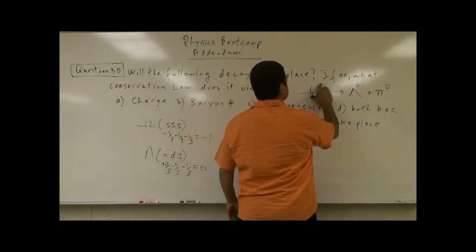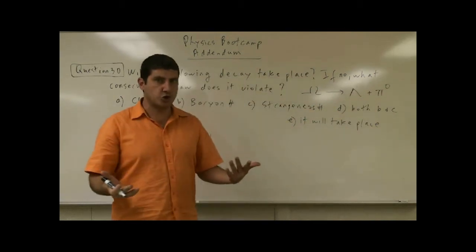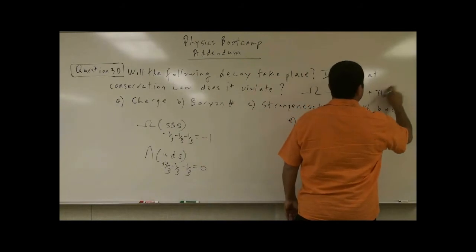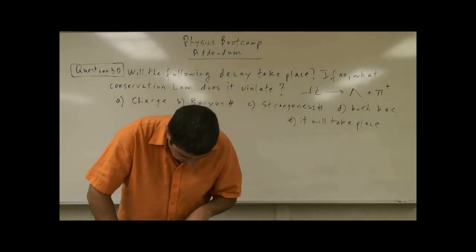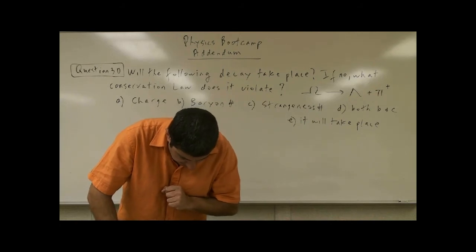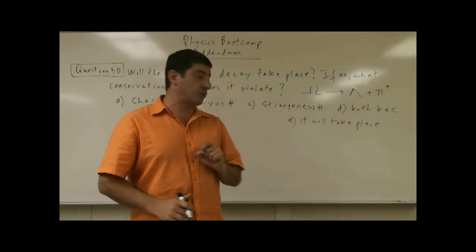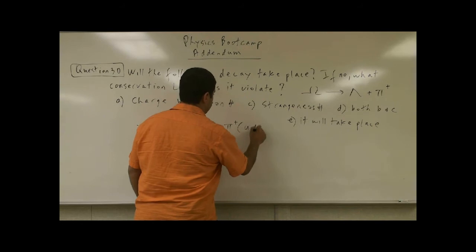So let's say it had given it to you, and it had told you that it's the pion positive. Okay? So here is the quark makeup of the pion positive. The pion positive is made up of an up quark and an anti-down quark.